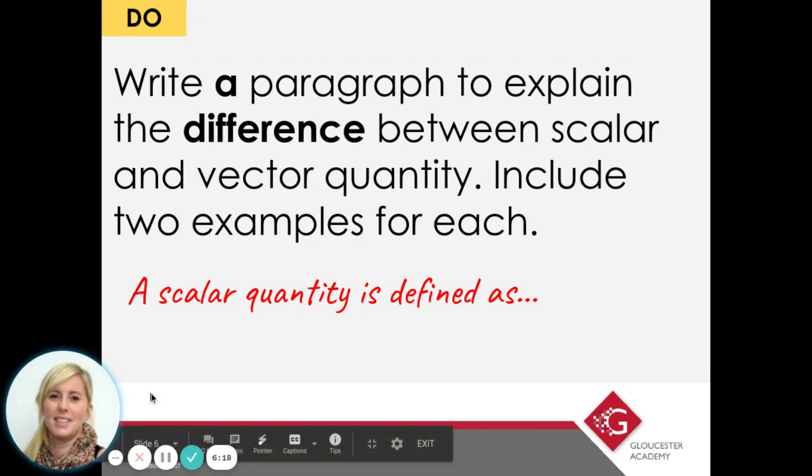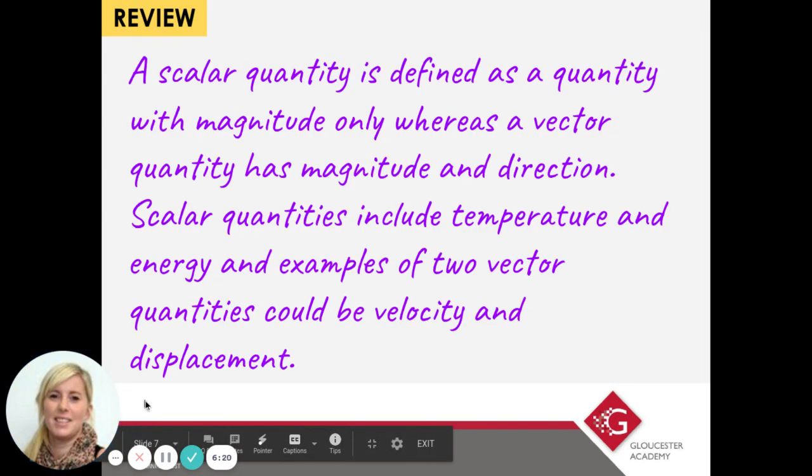Okay, 3.5 minutes later, and here is what you could have written. A scalar quantity is defined as a quantity with magnitude only. You might at that point have written size only, and that's fine. Whereas a vector quantity has magnitude and direction. And again, if you've written has size and direction, or has both size and direction, that's also fine. So then our examples, we needed to give 2 for each.